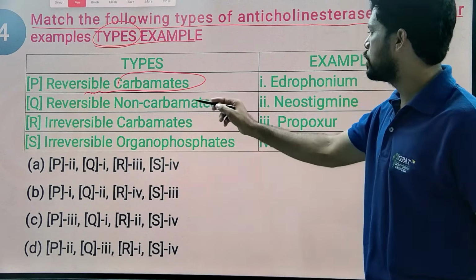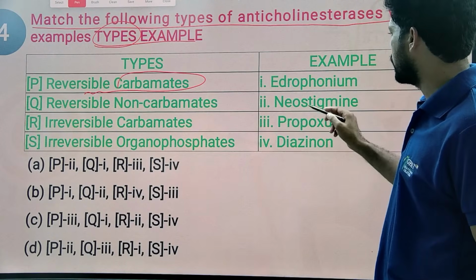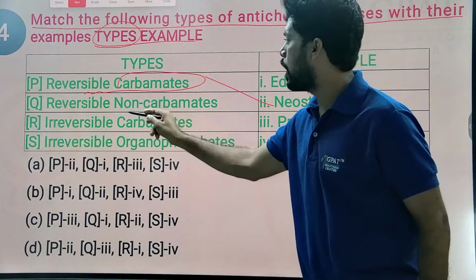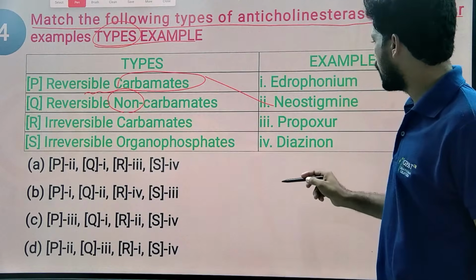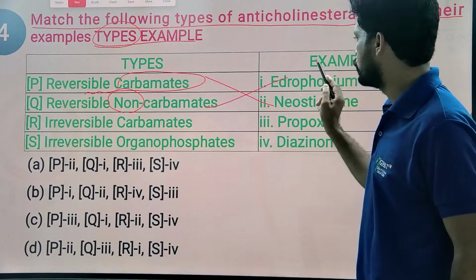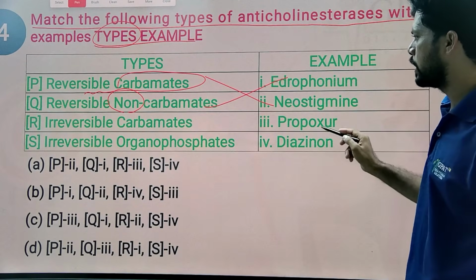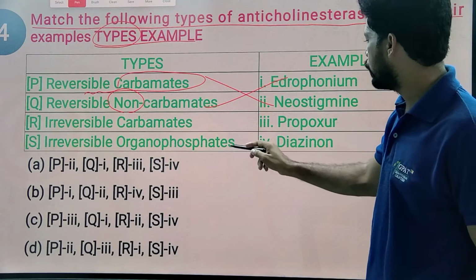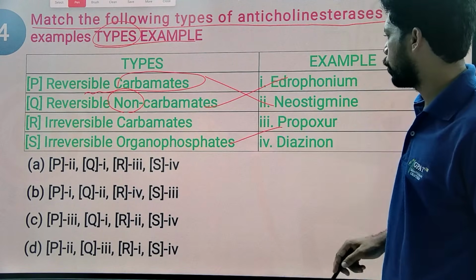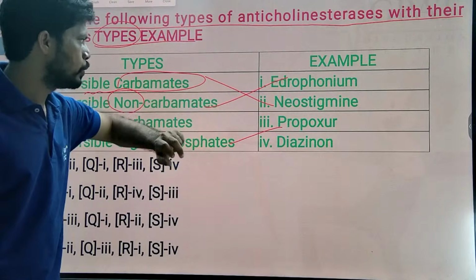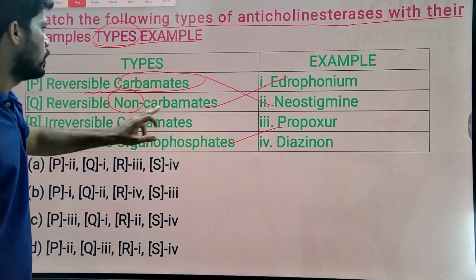Okay. So reversible carbamates, for example, neostigmine. Reversible non-carbamates will go to edrophonium. Irreversible carbamates go here, like propoxur. And irreversible organophosphorus compounds, like diazinon. So here you can see reversible carbamates, neostigmine, and reversible non-carbamates.